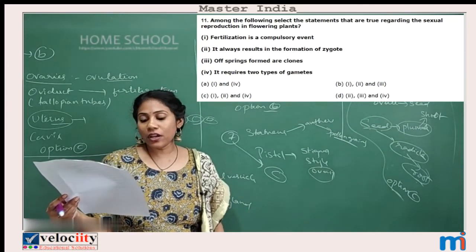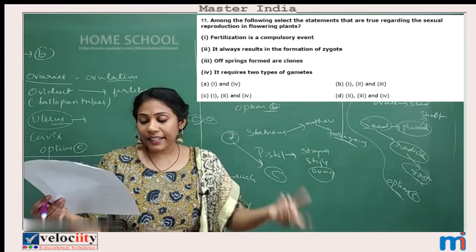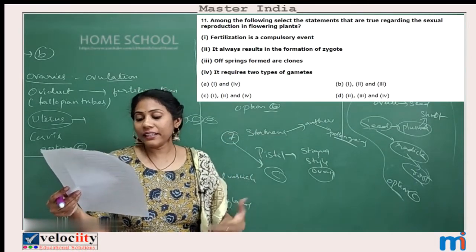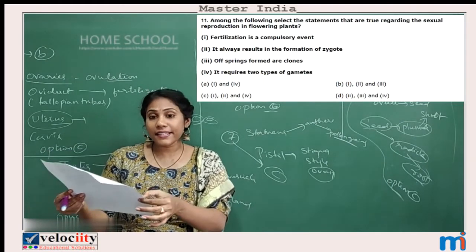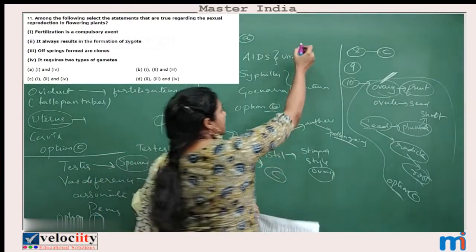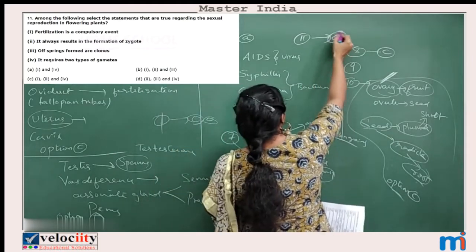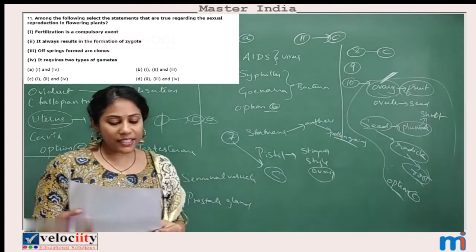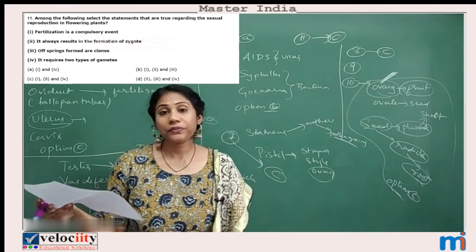Fine. So, which is the wrong statement? Statement 3 is the wrong statement, but they are asking for the correct statements. Statements 1, 2, and 4 are correct. So where is it mentioned? Yes, for the 11th question, option C is the answer. So first, second, and fourth statements are correct.